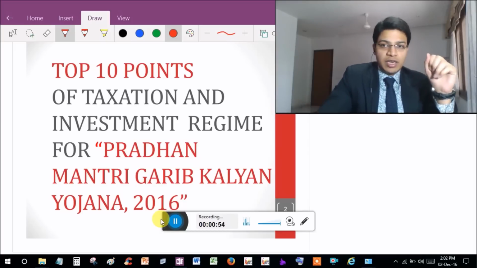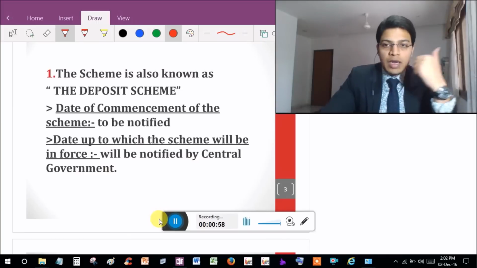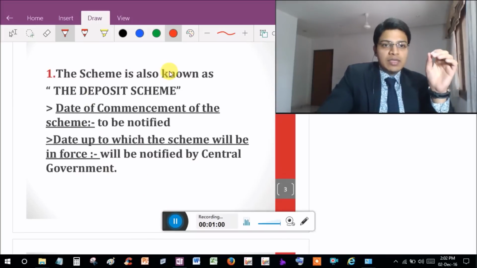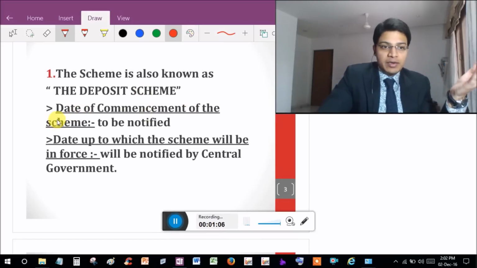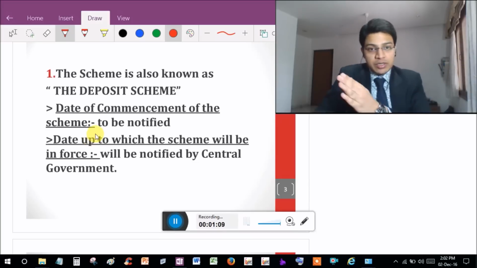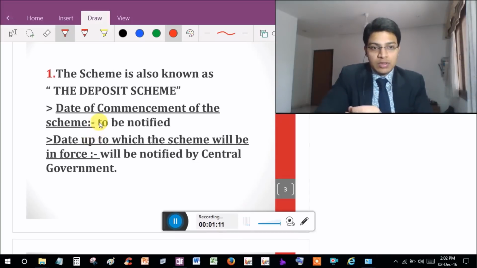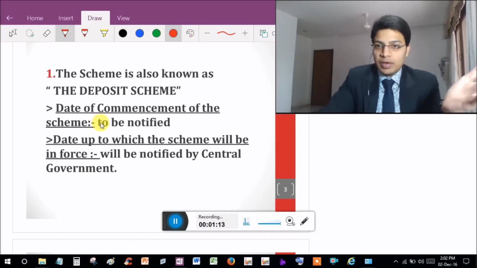We will be discussing the top 10 points of the taxation and investment regime for Pradhan Mantri Garib Kalyan Yojna 2016. Only the top 10 points. Number 1. The scheme is also known as the deposit scheme. The date of commencement of the scheme is to be notified. The date up to which the scheme will be in force will be notified by the central government.